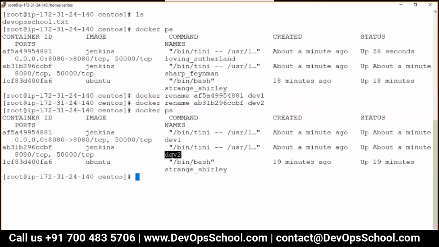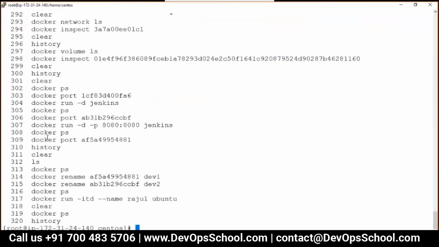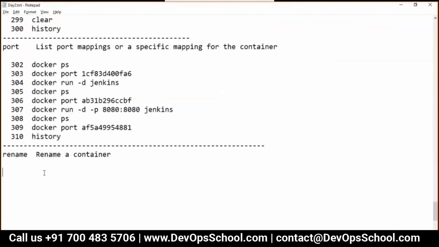Can I create a name for that particular container during creation time itself? Yes, you can do that. docker run -itd ubuntu, this command you must be comfortable with, --name Raju1, and here it is. Clear the screen. docker ps. This is Raju1. So yes, you can name it, you can rename it, and it will help you. So guys, this is the rename command.